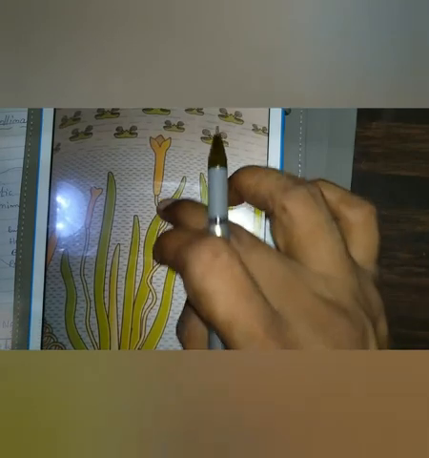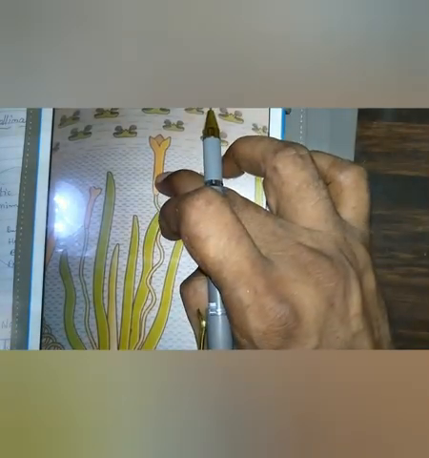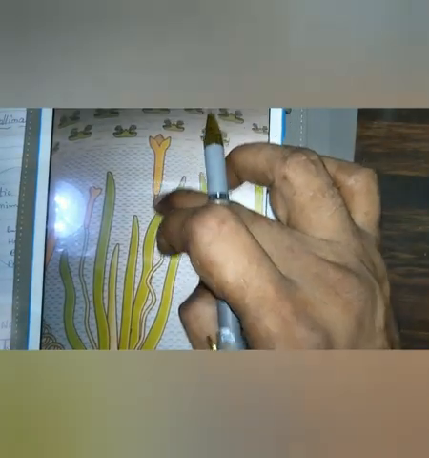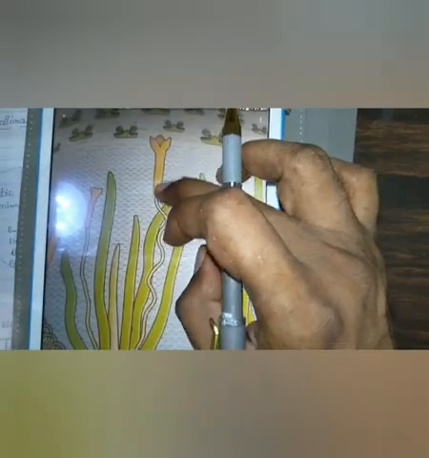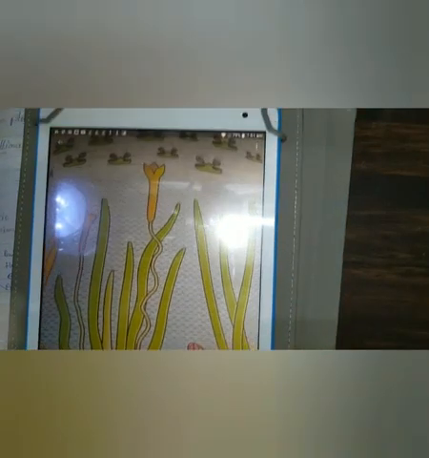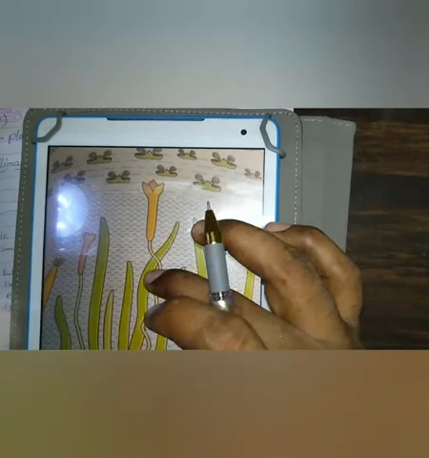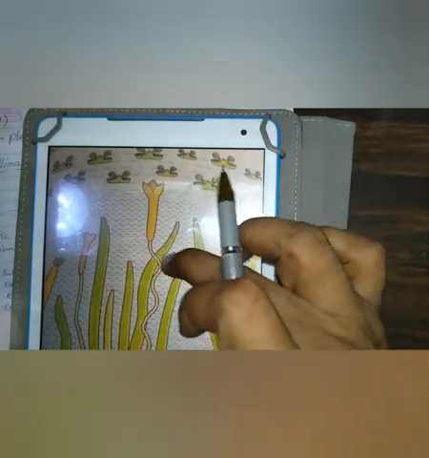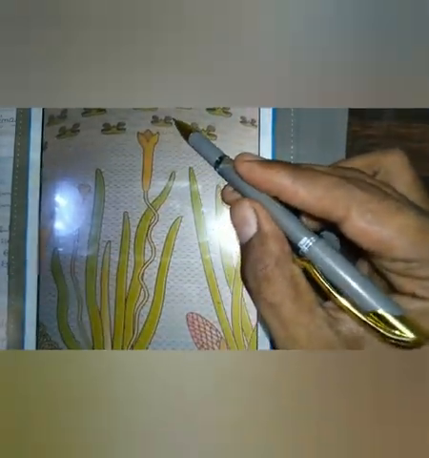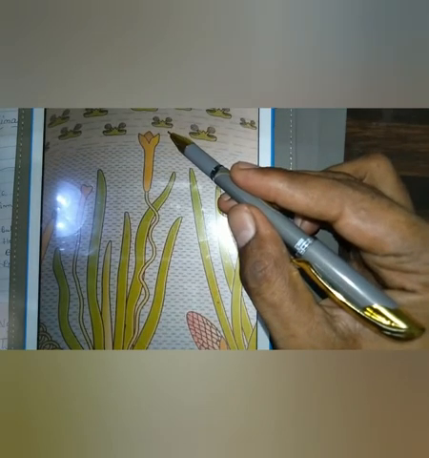So in this Vallisneria, this is the female flower. This female flower reaches the surface of water. This is the water surface, and this female flower reaches the surface of water by a long stalk. You can see this long stalk. With the help of this long stalk, this female flower reaches the surface of water for pollination.